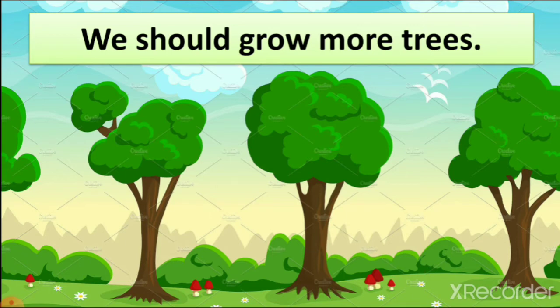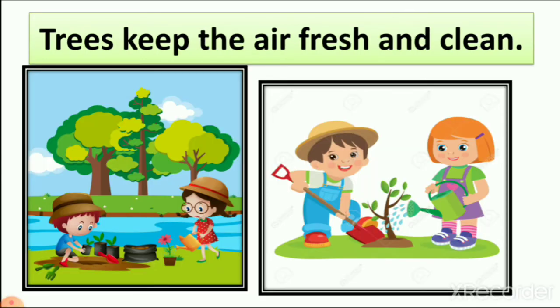Because of trees. But when you are at home, near the factories, you cannot feel fresh air. Why? Because there are no trees. It means we should grow more trees. Why should we grow more trees? Because trees give us clean and fresh air.